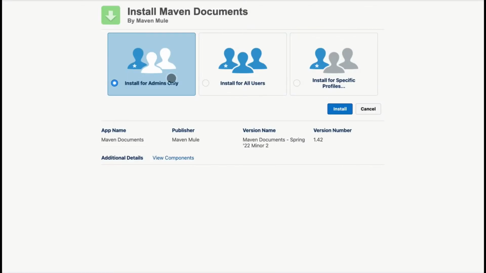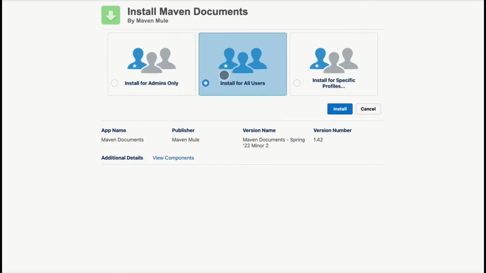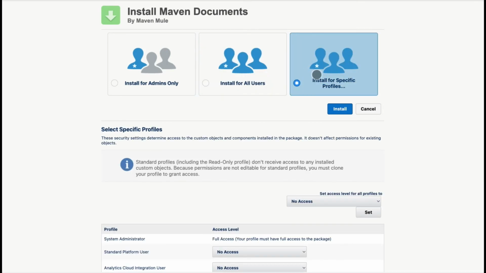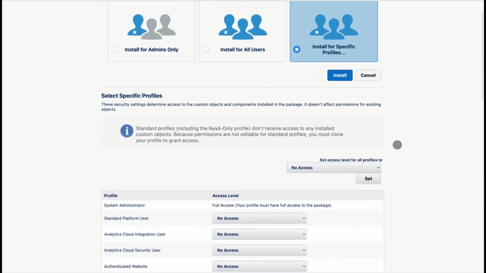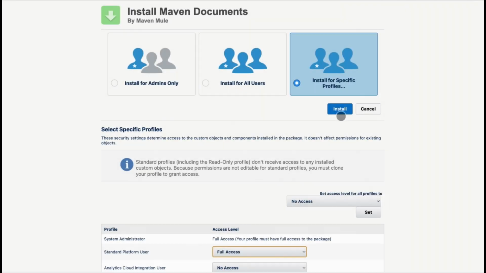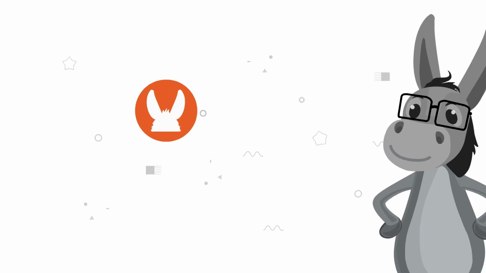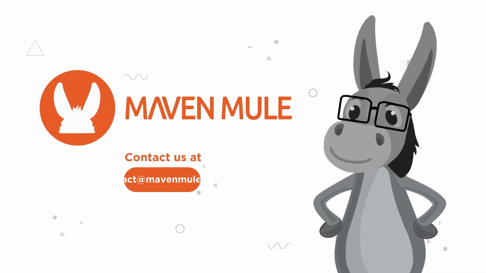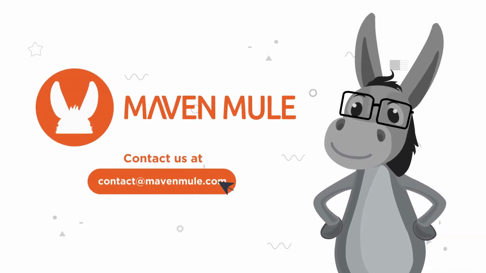Then you'll need to choose whether you want to install Maven Documents for all users or only for admins and specific profiles. After you've made the decision, click Install. That's it! Maven Docs is now installed in your environment and you're ready to explore it.